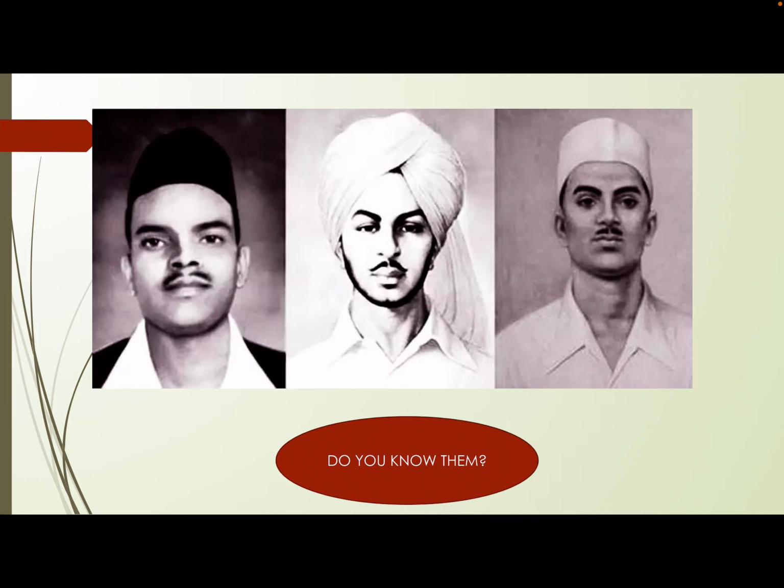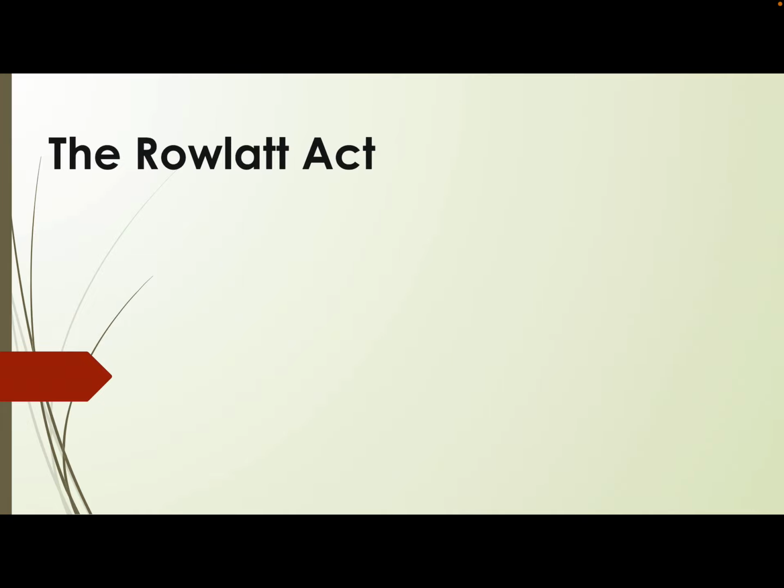They started with their set of activities, which was not accepted by the colonial government. So in order to check, or put a halt to, the activities of the revolutionaries, the colonial government introduced what is called the Rowlatt Act.